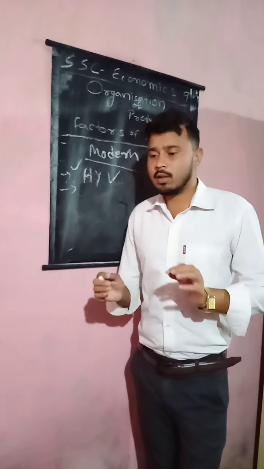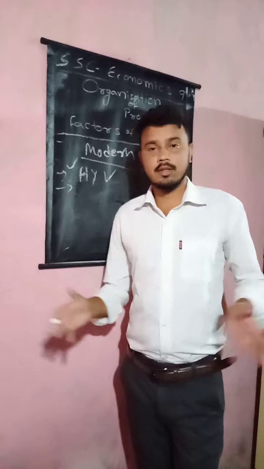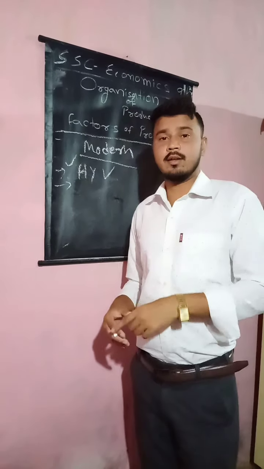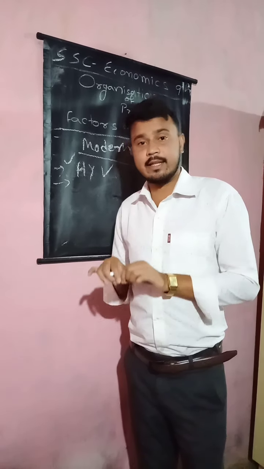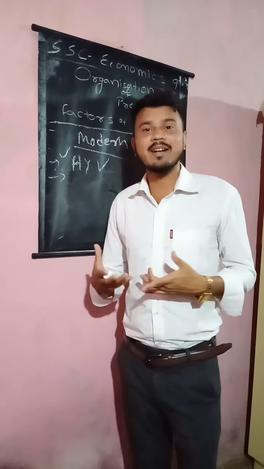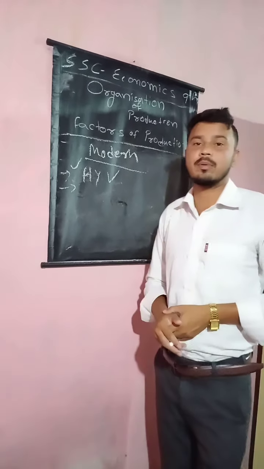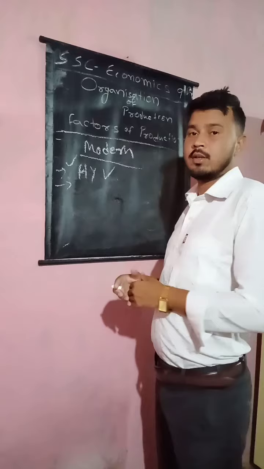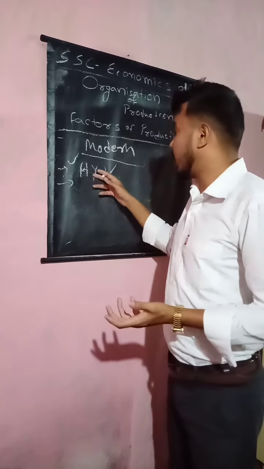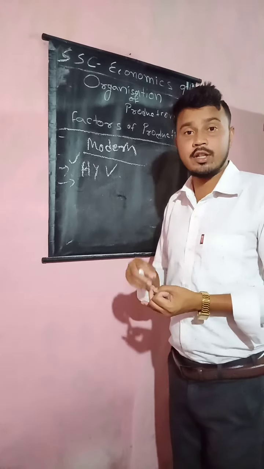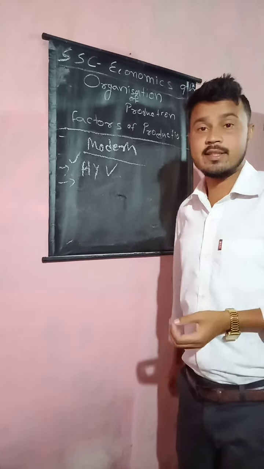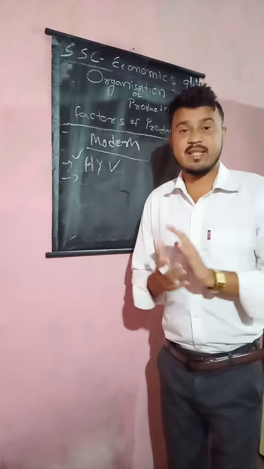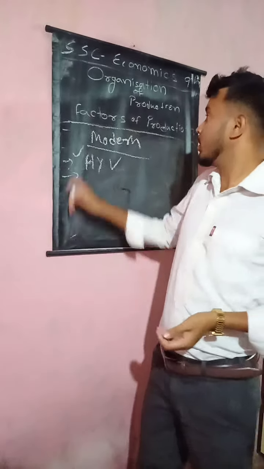That means the land is fixed, the land cannot increase. Land does not grow by itself, we know that. So on the same piece of land, in that fixed land, we need to increase our productivity. For that we need the modern farming method. So once again I am repeating what the modern farming methods are: modern farming tools, hybrid seeds, fertilizer, pesticides, weedicides, insecticide, then better irrigation facility, better transportation facility, machines. These are the factors of production.